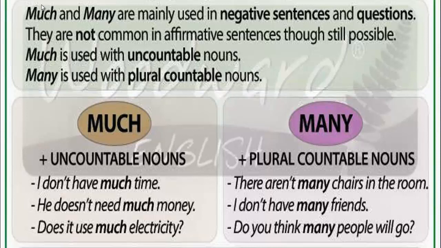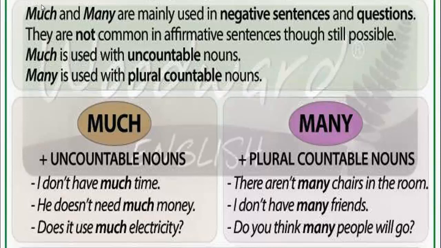If you have an uncountable word, you are going to use what? Much. And if you have a plural countable one, you are going to use what? Many. Excellent. The second one, he doesn't need much money. We have the words doesn't need here, so this is a negative sentence, and money is uncountable, so we are going to use much. The last one, does it use much electricity? This is a question, so you are going to use much or many. Here you have to look at the word that comes after much. What is the word? Electricity.